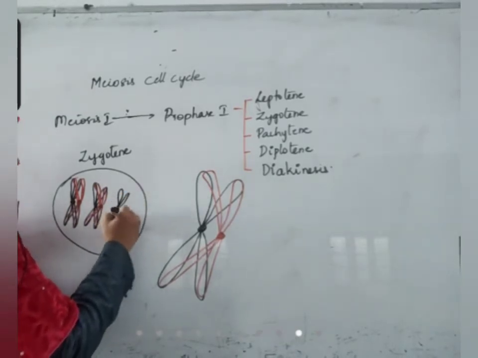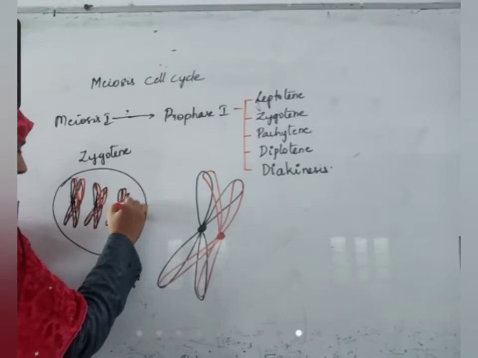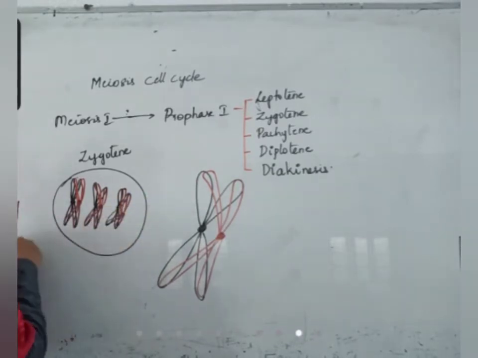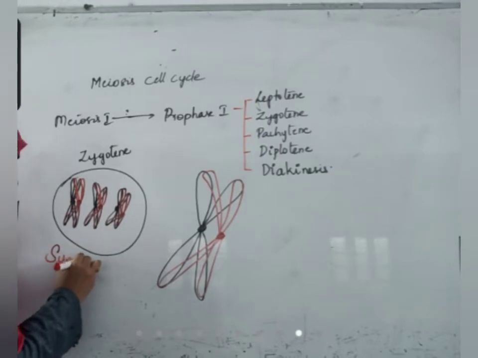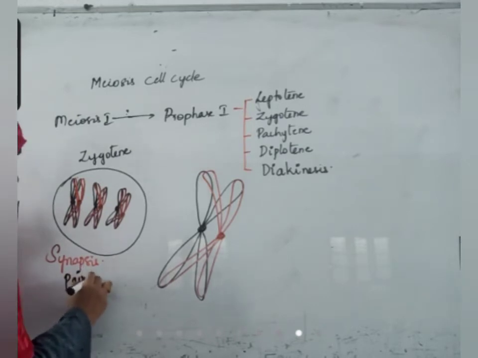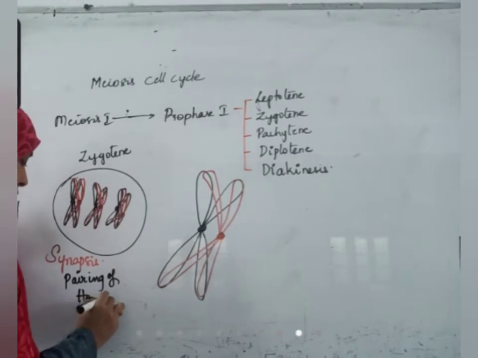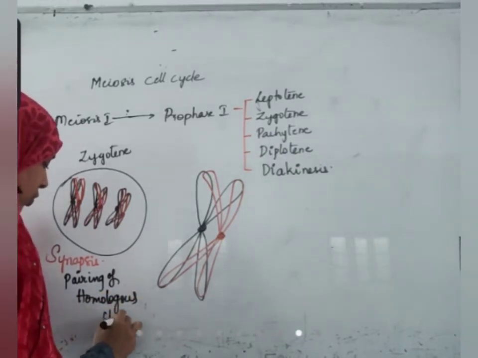I'll draw 3. So that's like this cell. This association is called synapsis. Synapsis means pairing of homologous chromosomes.